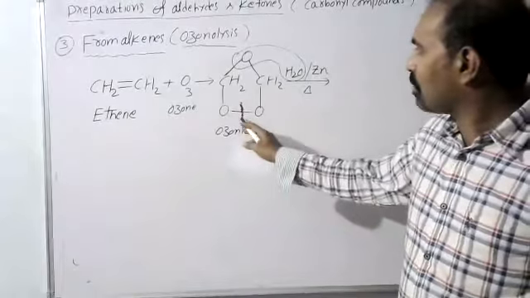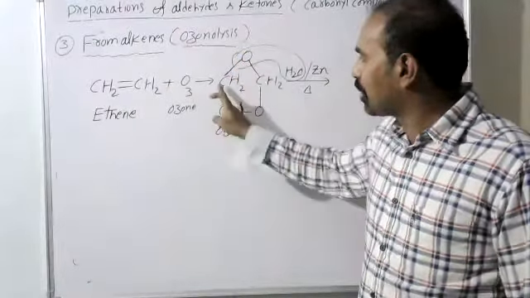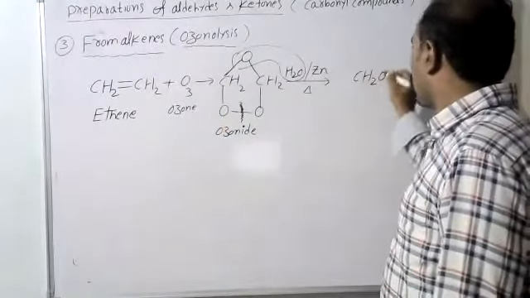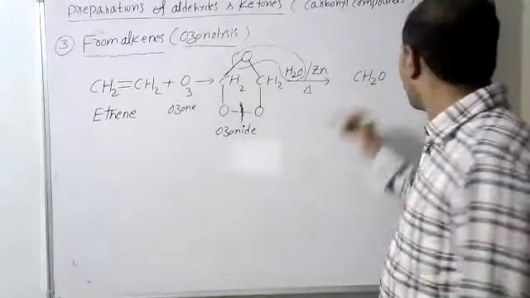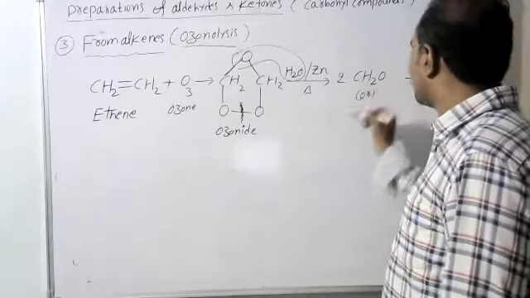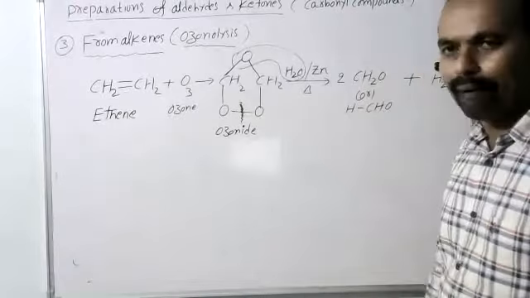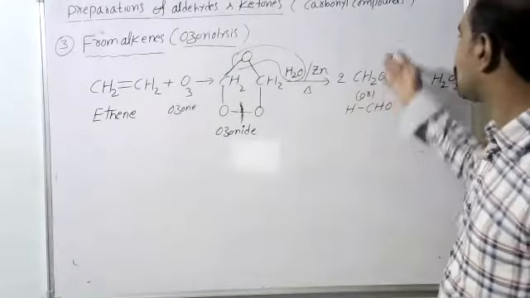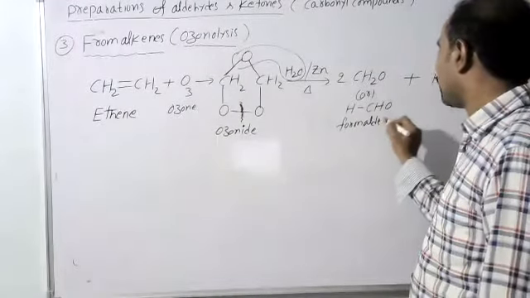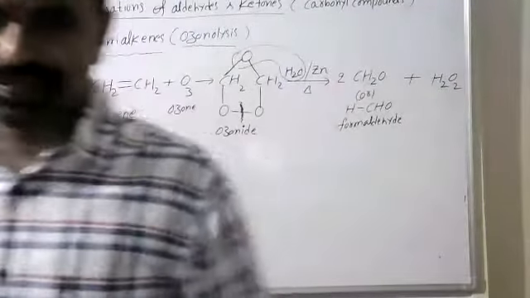After this bond breaking, the remaining compound on the left side is CH2O, and on the right side also CH2O. Here we get 2 moles of CH2O. CH2O is nothing but HCHO, which is called formaldehyde. This is called ozonolysis.